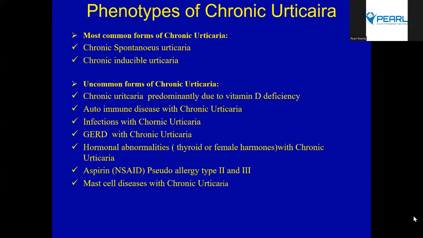Now the last is the favorite ones, aspirin pseudoallergy, type 2 and type 3. So in the aspirin sensitivity syndrome phenotype, we have 1, 2, 3, and 4. One is aspirin sensitivity, previously called aspirin exacerbated respiratory disease, with polyps, asthma and aspirin reactions. Whereas in type 2, these patients take cyclooxygenase-1 blockers, aspirin, brufen, or anything, and the urticaria starts, and the urticaria keeps on going. So they actually play a role in the origin of the urticaria.